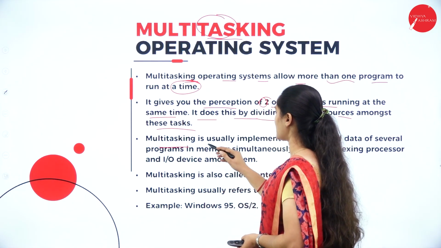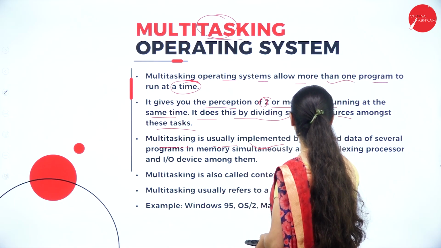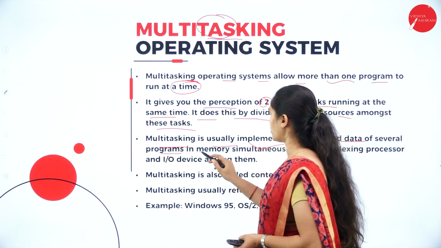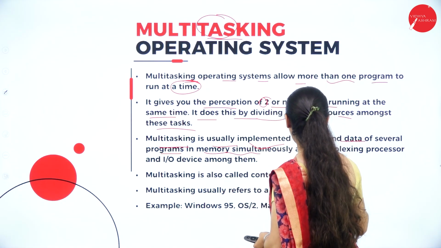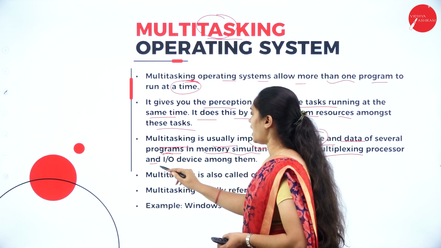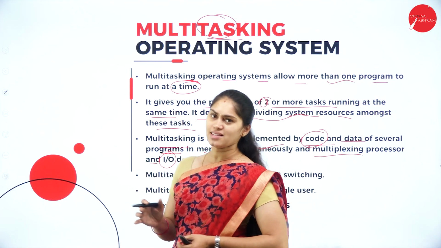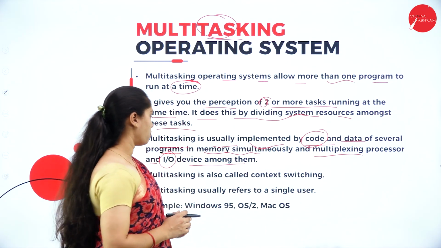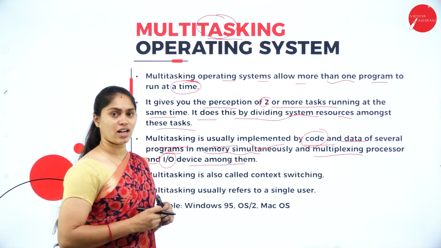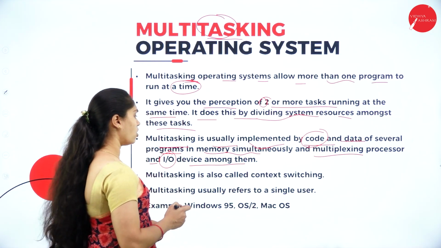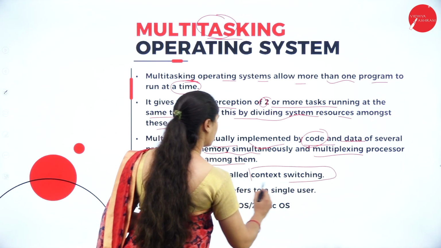But multitasking is usually implemented by keeping code and data of several programs in memory simultaneously and multiplexing the processor and input-output devices among them. So in order to have this multitasking, we require multiplexing of the processor along with input and output devices. We also call this context switching. Why?